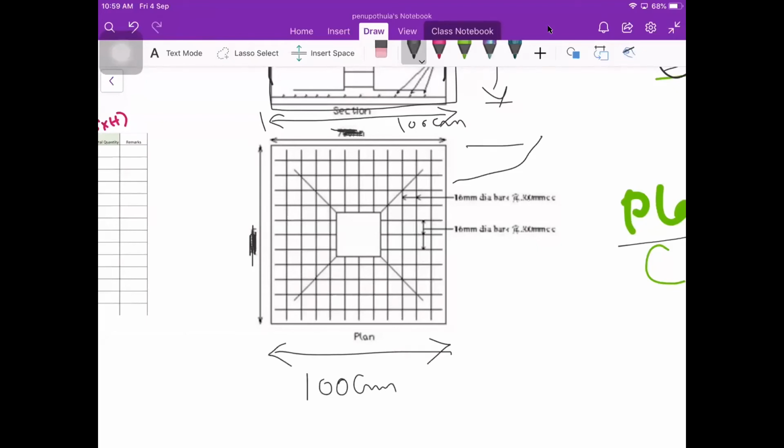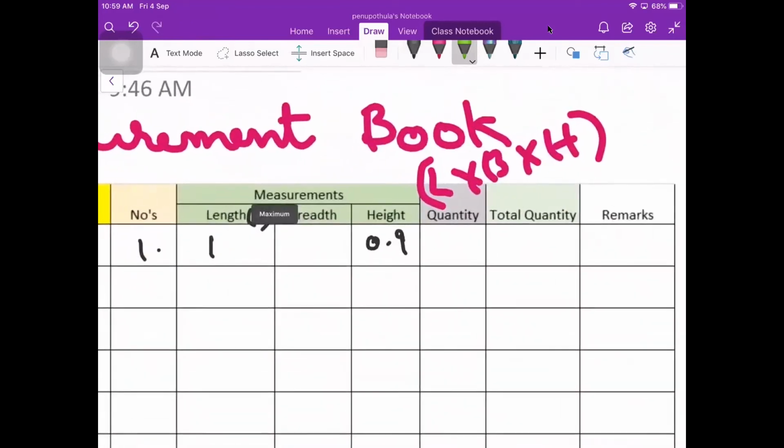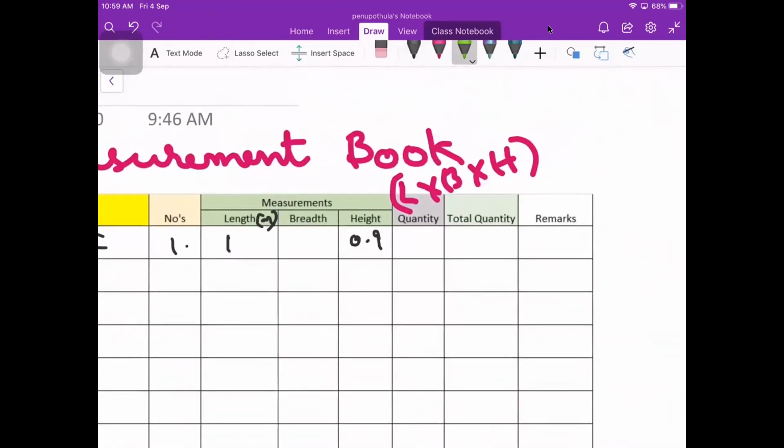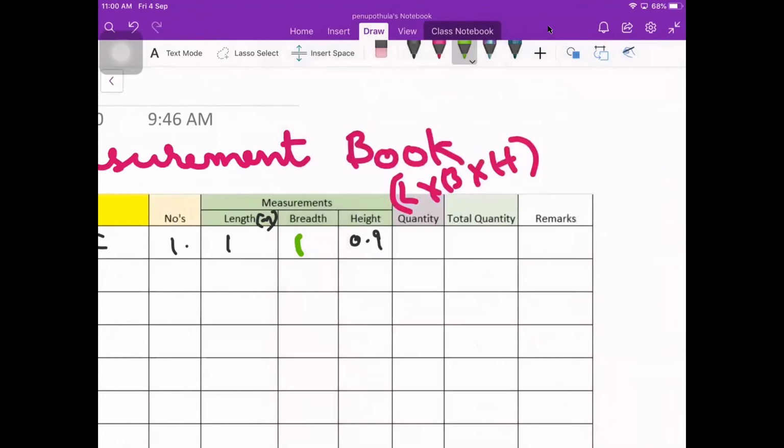Here we are going to get the length and the breadth also. So this is the breadth. We say it as 100 centimeters again. So length and breadth is 100 by 100 centimeters, and the height is 0.9 meters. So it is 1, and this is also 1.